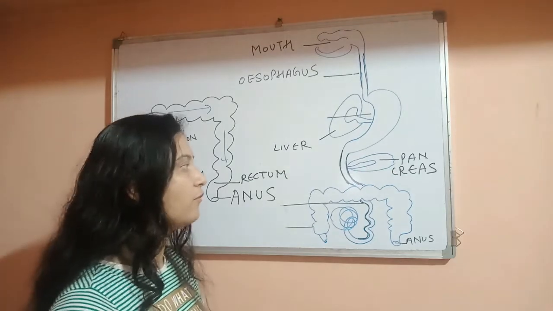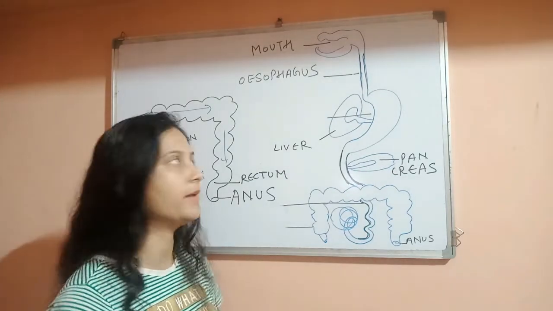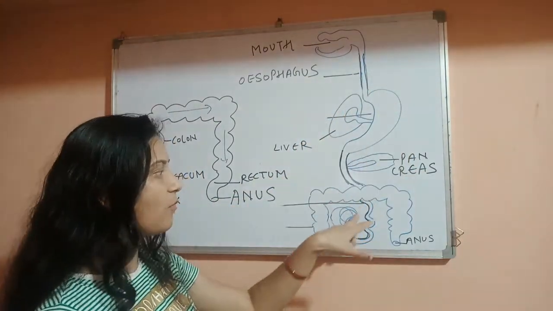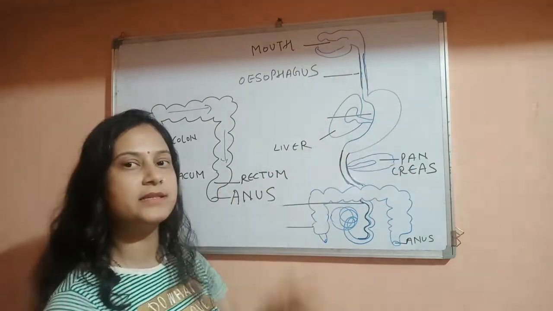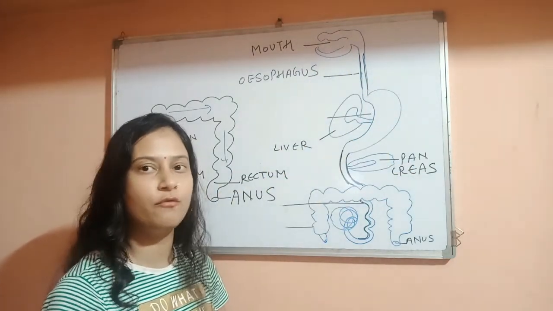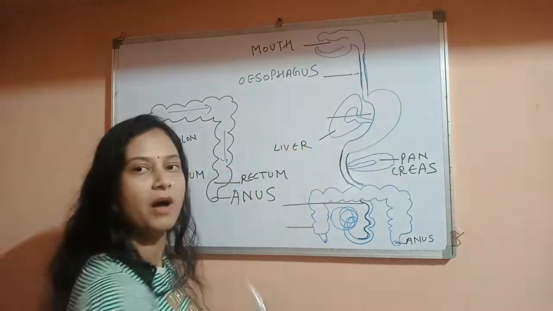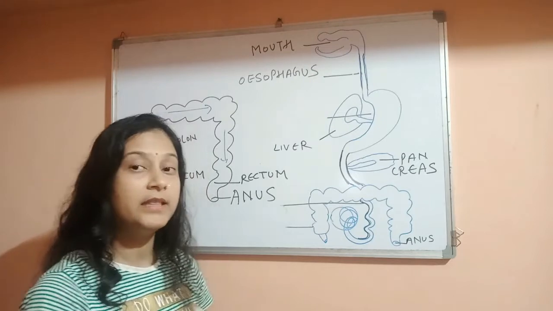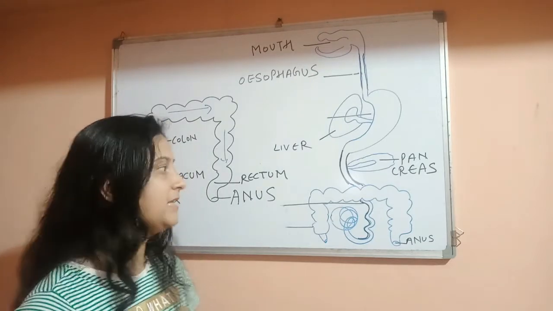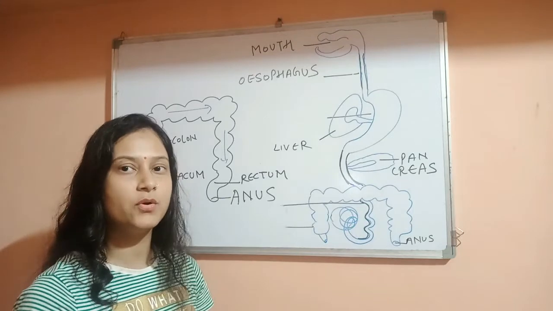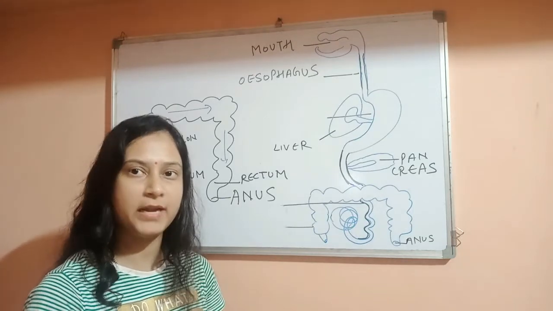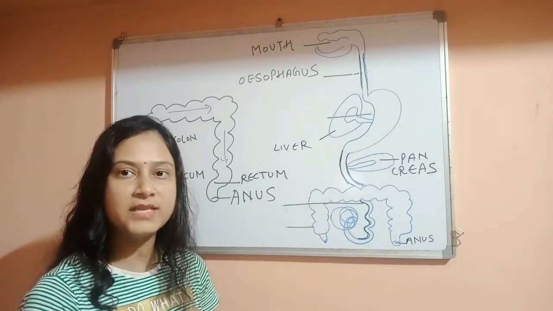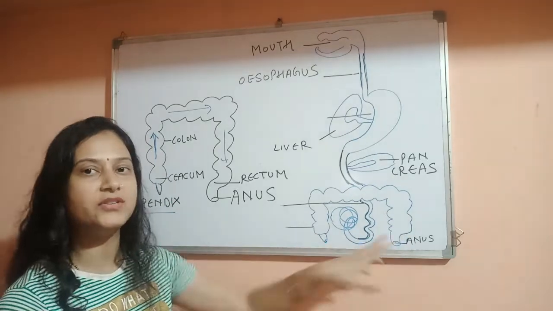Actually, the digestion of food takes place in three organs. First in the mouth, then in the stomach, then in the small intestine. So in the mouth and in the stomach, there is partial digestion of food materials. Means in the stomach and in mouth, food is not completely digested. It is partially digested. The complete digestion of food takes place in the small intestine. After that, the undigested food material, or we can say the waste material, enters into the large intestine.